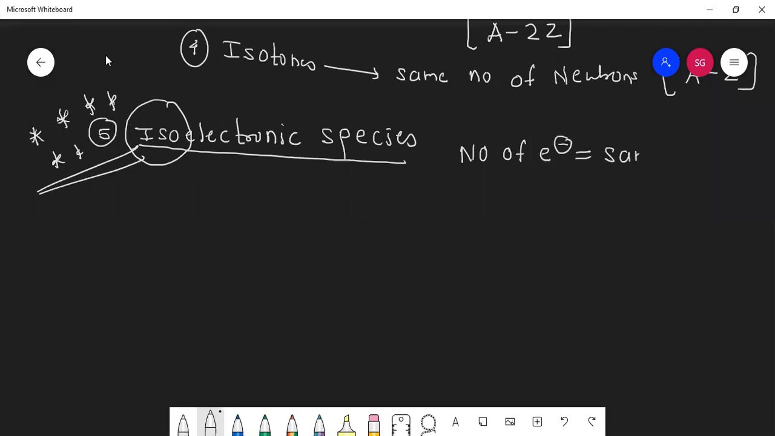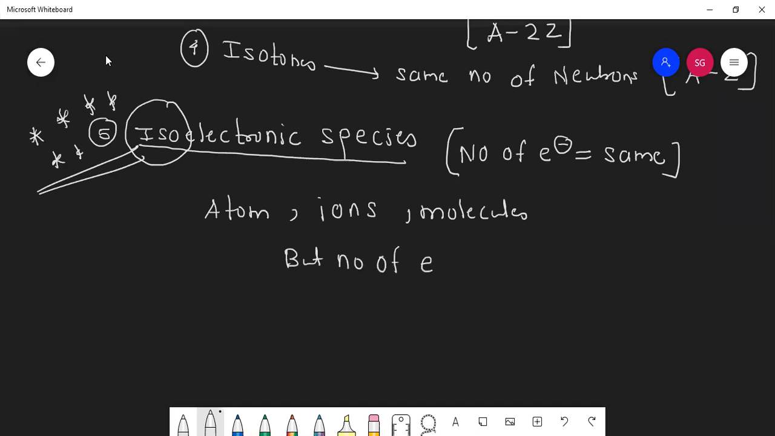electrons are the same. The number of electrons is the same. Students, they can be atoms, ions or molecules, but the number of electrons should be the same.